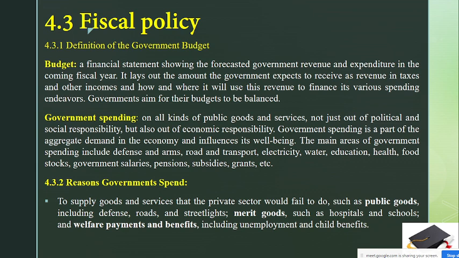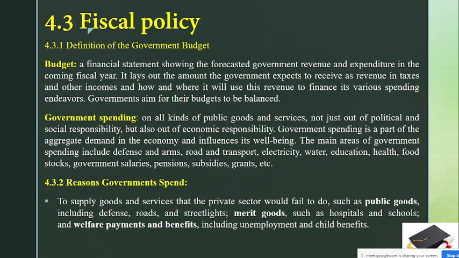They will receive money from tax collections and from other sources. So the budget is all about the sources of money and the spending of the government. It may spend in the health sector, it may spend in the education sector. So this is known as the budget.